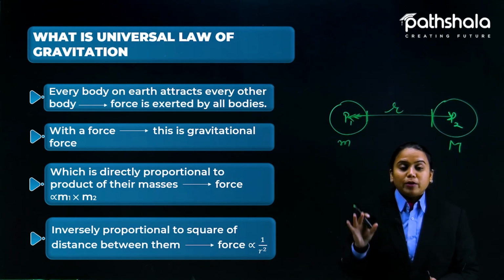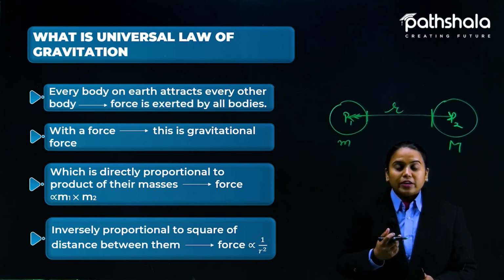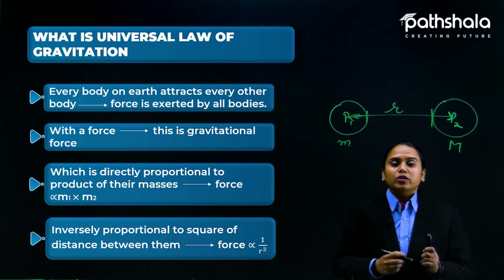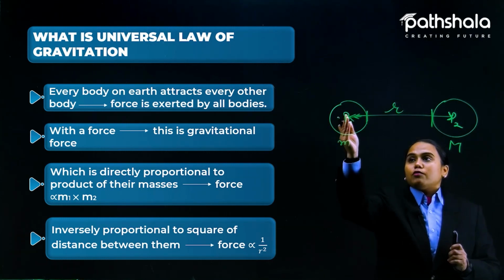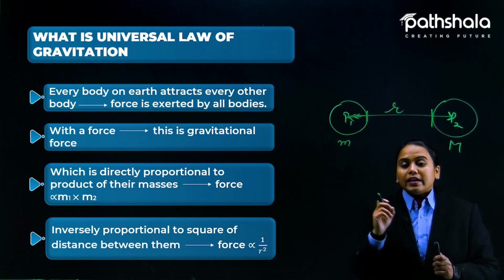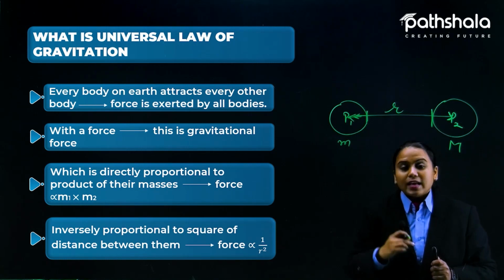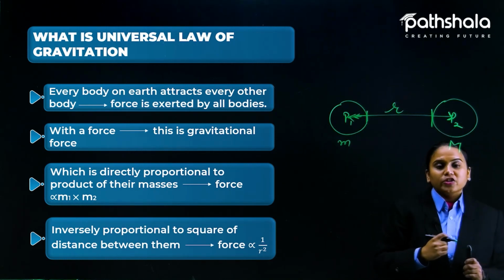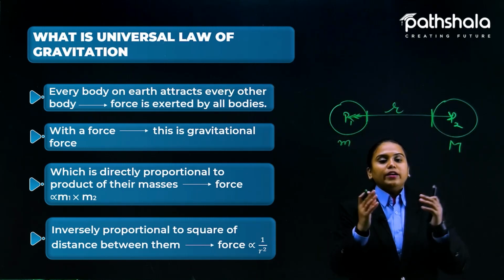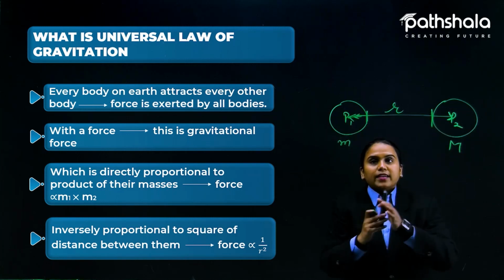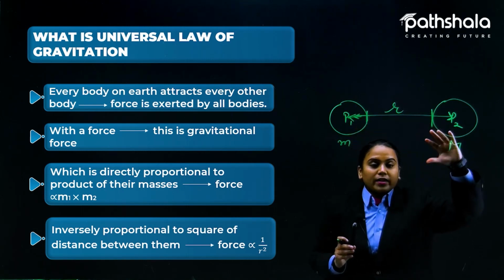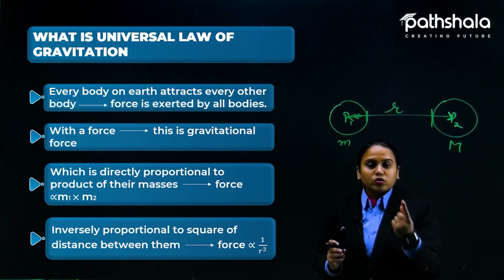This is very important because we are talking about the universal law of gravitation. If you want to become a scientist, it will be very helpful for you in future. The force applied by this one and the force applied by the other, you have read the third law of motion, that every action has an equal and opposite reaction. So the two forces would be equal. ऐसा नहीं होगा कि ये कम ज्यादा. हाँ, ये तो होगा कि ये इसको अट्रैक्ट कर रहा है, ये इसको अट्रैक्ट कर रहा है, बट इस पूरे सिस्टम का ग्रेविटेशनल फोर्स तो एक ही होगा ना.